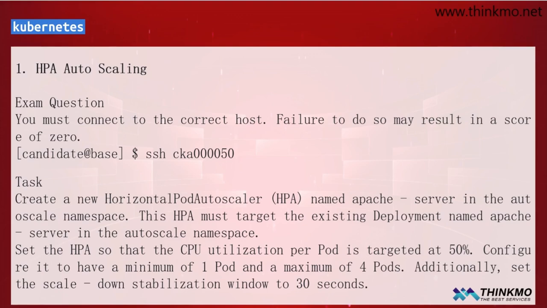First, make sure to carefully check the names of all the resources. That's the first point. Second, and even more important, is to pay attention to exactly where you are supposed to carry out the task. Where should you perform the task? This is something you need to pay close attention to.